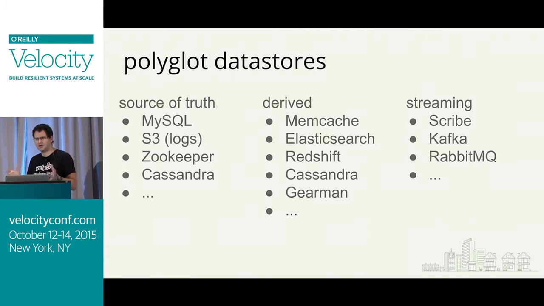We have three general classes that we like to talk about, but really there are only two here. We have what we call sources of truth. These are databases that we trust with our users' data. When we get a write to one of these data stores, we trust that it's actually there. And then we have derived stores like our search indices and memcache, maybe our analytics databases. These tend to be derived off of the sources of truth, and oftentimes they'll go through one of our streaming data stores like Scribe or Kafka or some message queue.